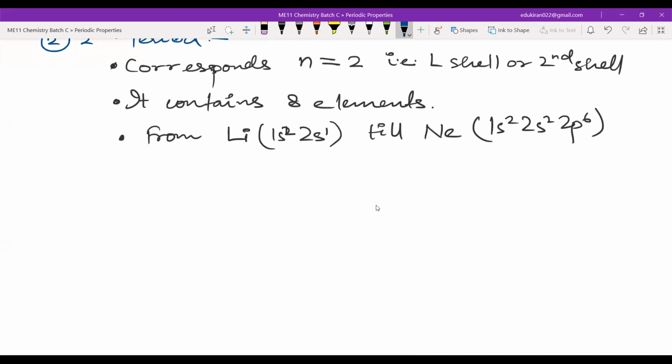Now the third period is a bit crucial. Third period corresponds to n is equal to 3.